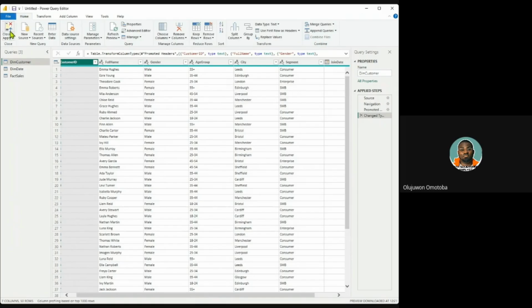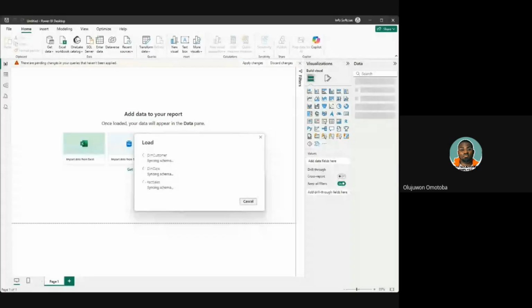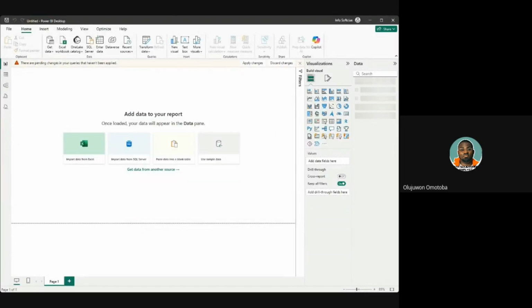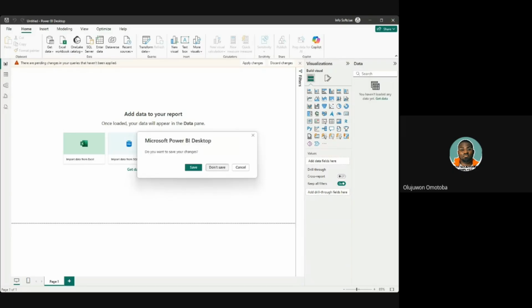So, okay, let me just bring in my data. I was actually thinking I would get new data that I've not seen myself, but here I'm having data that is looking so tidy. So let's close the Power Query editor, and I will be launching Power BI again to get another data.